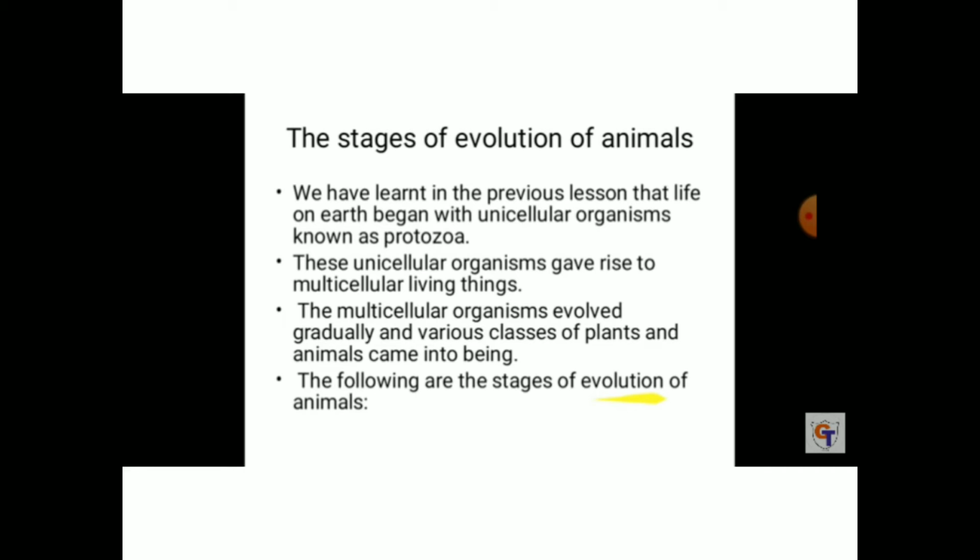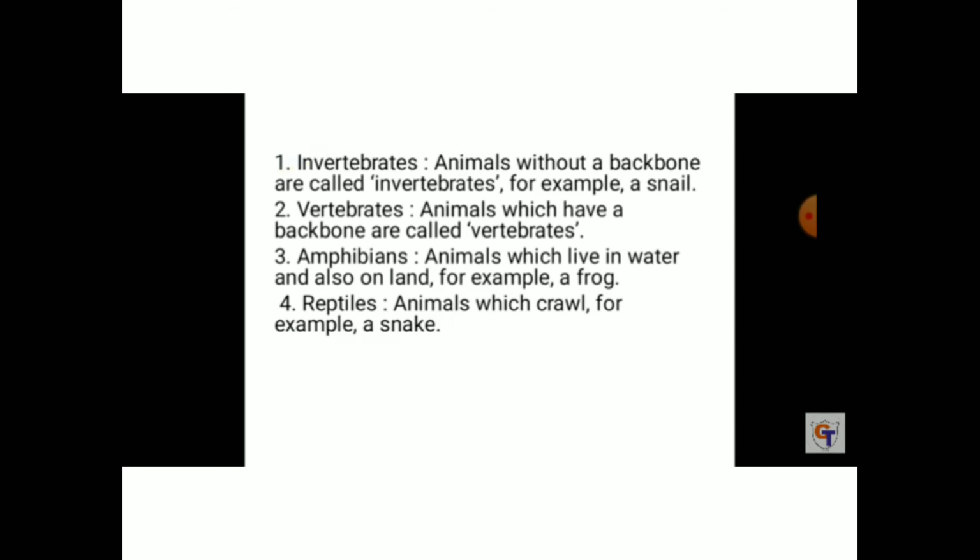Now we are going to see the stages of the evolution of animals. First, invertebrates. Animals without a backbone are called invertebrates. An example is the snail. You know the snail. Second, vertebrates. What are vertebrates? Animals which have a backbone are called vertebrates. Humans are also vertebrates. We have backbones.